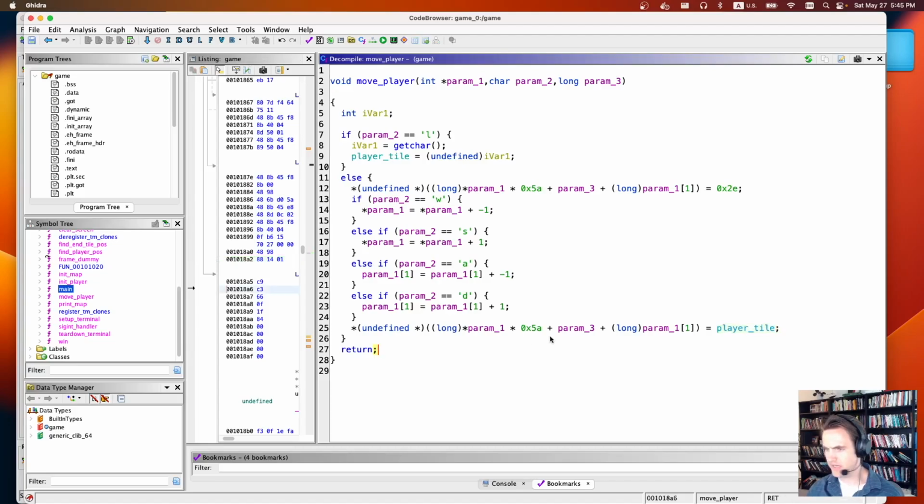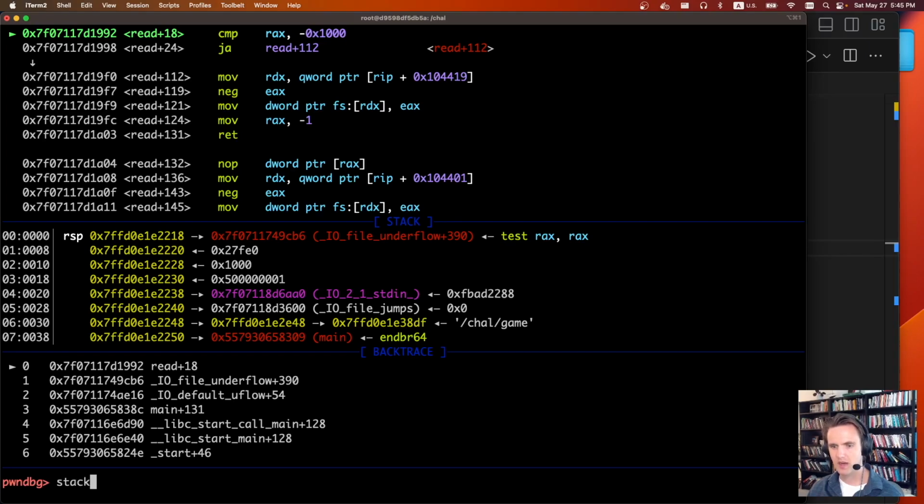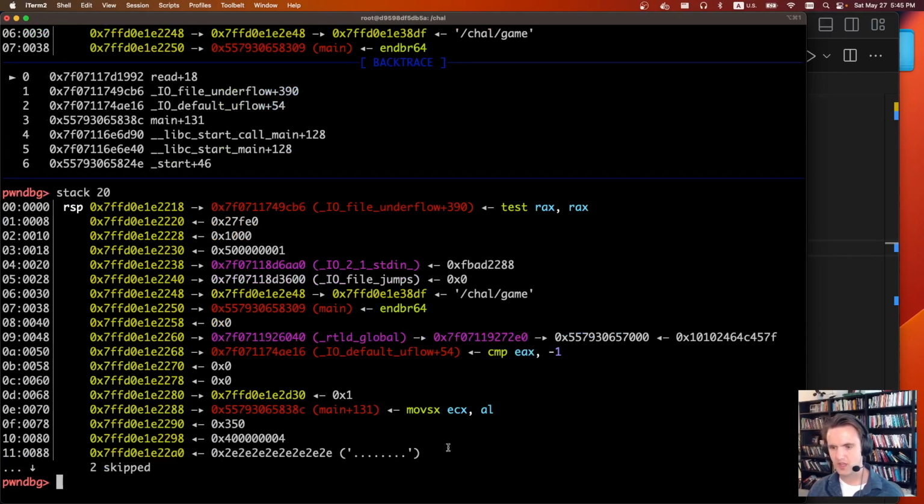And yeah, that's pretty much it. To actually see what this looks like, let's jump into GDB. We'll run it real quick. We'll hit cancel. So let's do a stack 20 maybe. So here we can see this is our map. And right now we're in read and a bunch of other stuff. So if we were to just go up, we can see here's a return address. And so right now it's going to return to 8C.